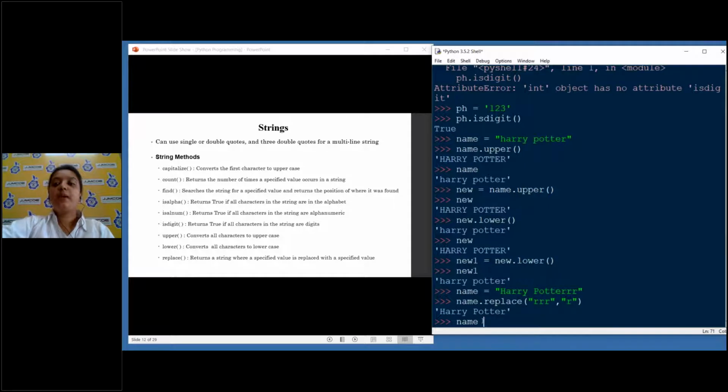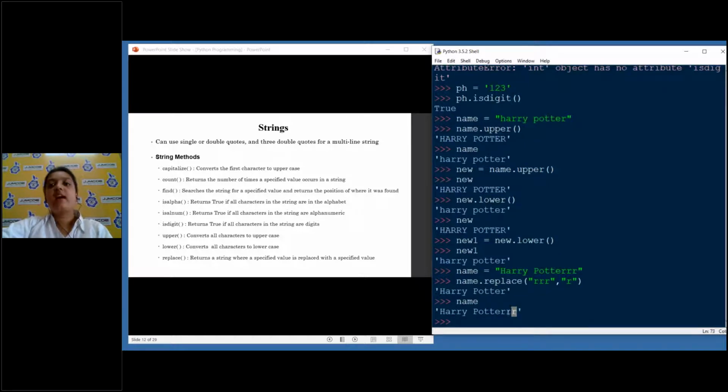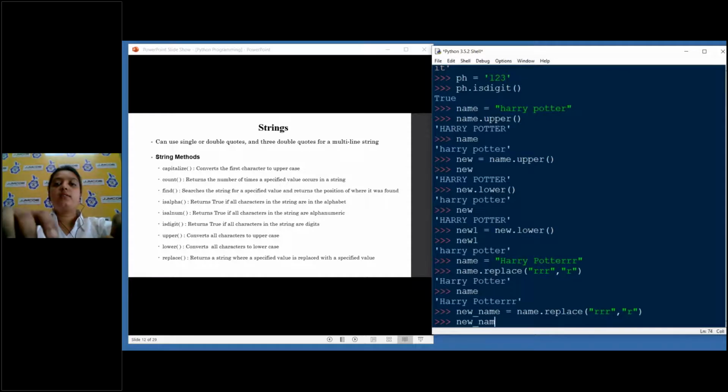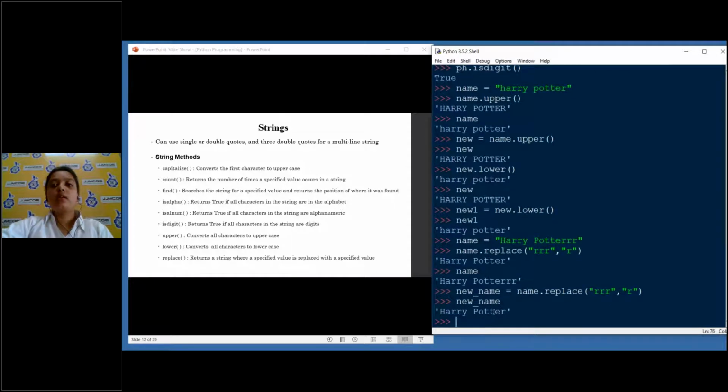But again, the main string is not changed, because strings are immutable. You can only assign this part to a new value, for example new name. Don't give space between variables, that is not allowed. You can use underscore. And now it has a new name. So this is the purpose of replace.